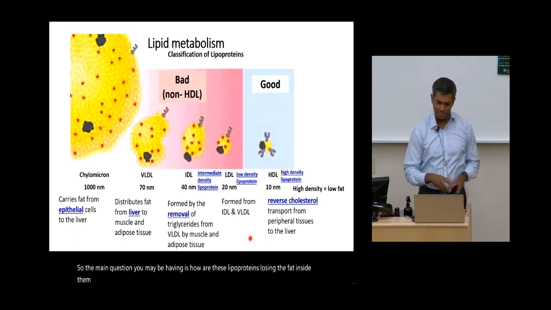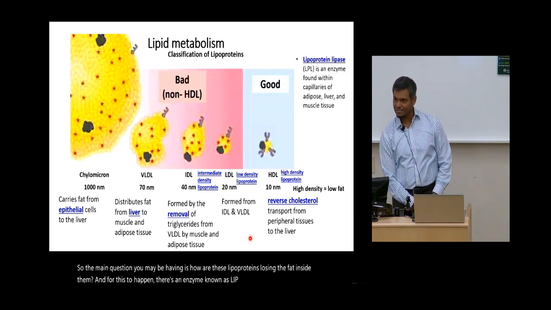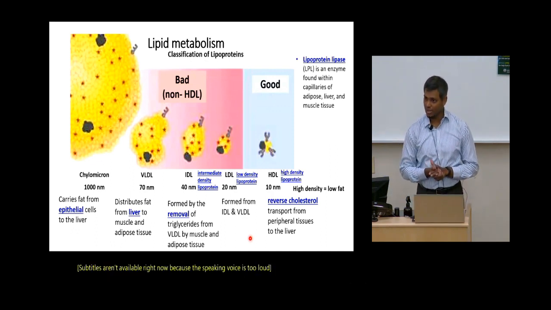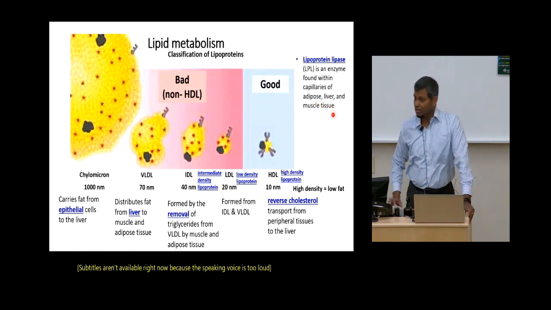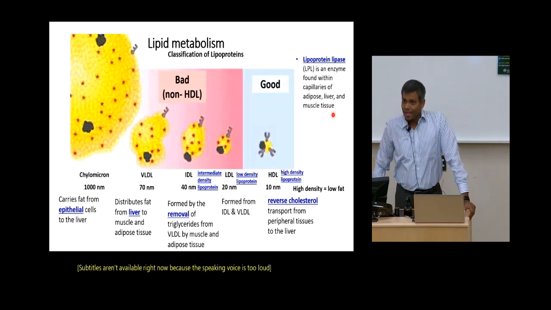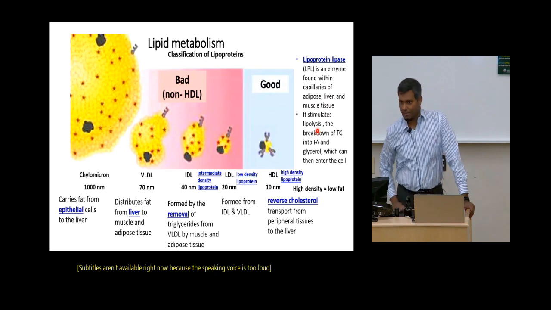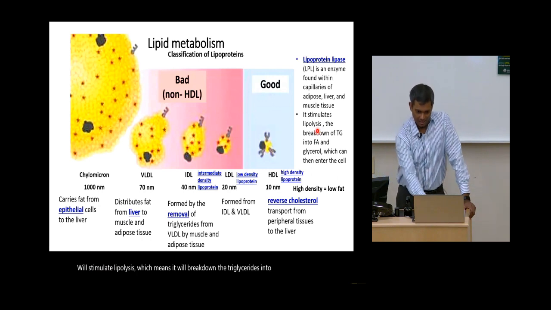And for this to happen, there is an enzyme known as lipoprotein lipase. This is found in the various tissues to which the lipoproteins carry the fat. So it's found in the capillaries of the adipose tissue, liver, and in the muscle tissue as well. And this lipoprotein lipase will stimulate lipolysis, which means it will break down the triglycerides into fatty acids and glycerol.